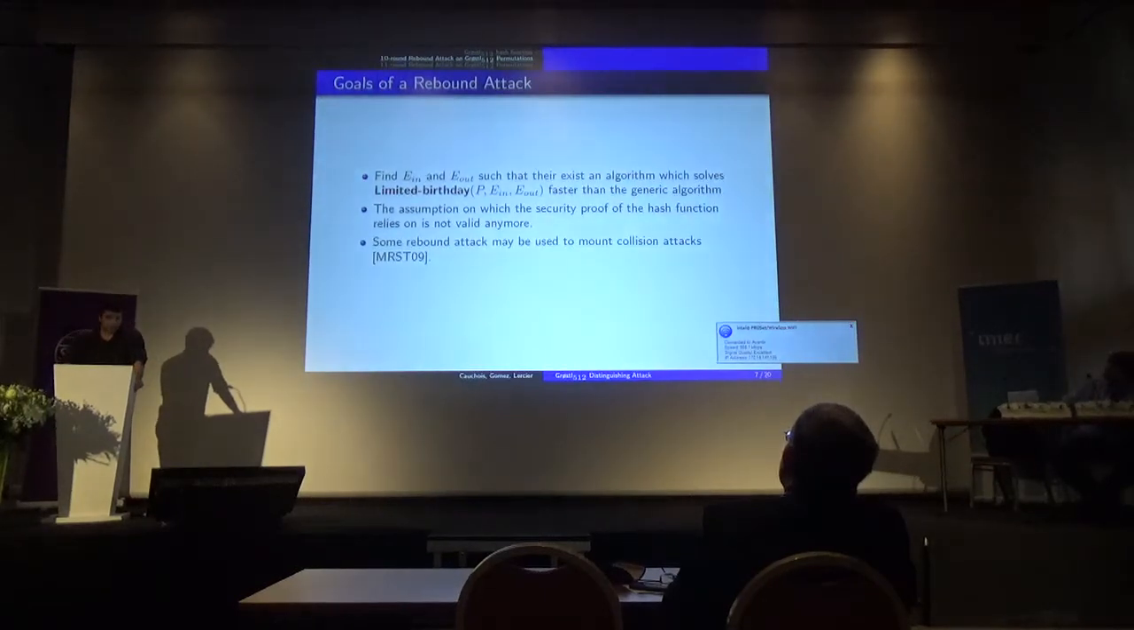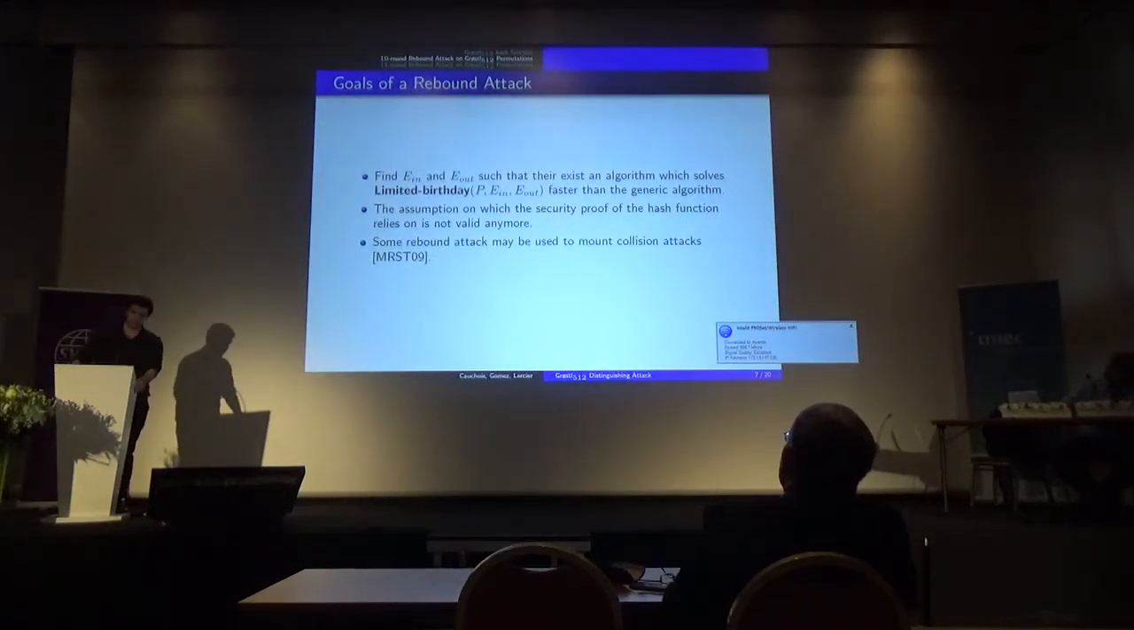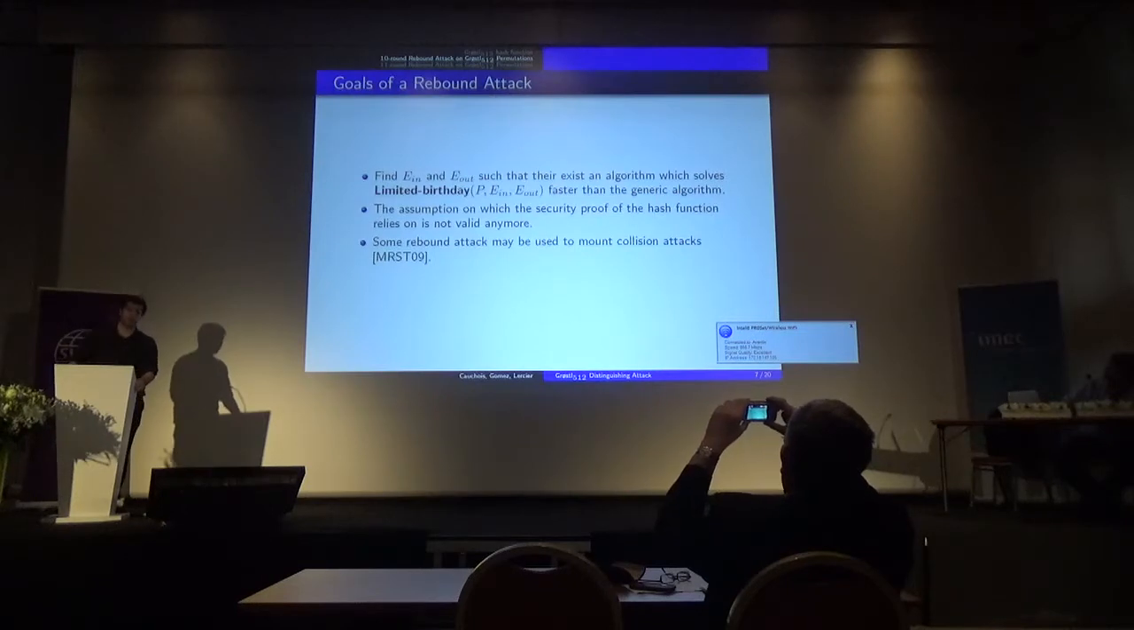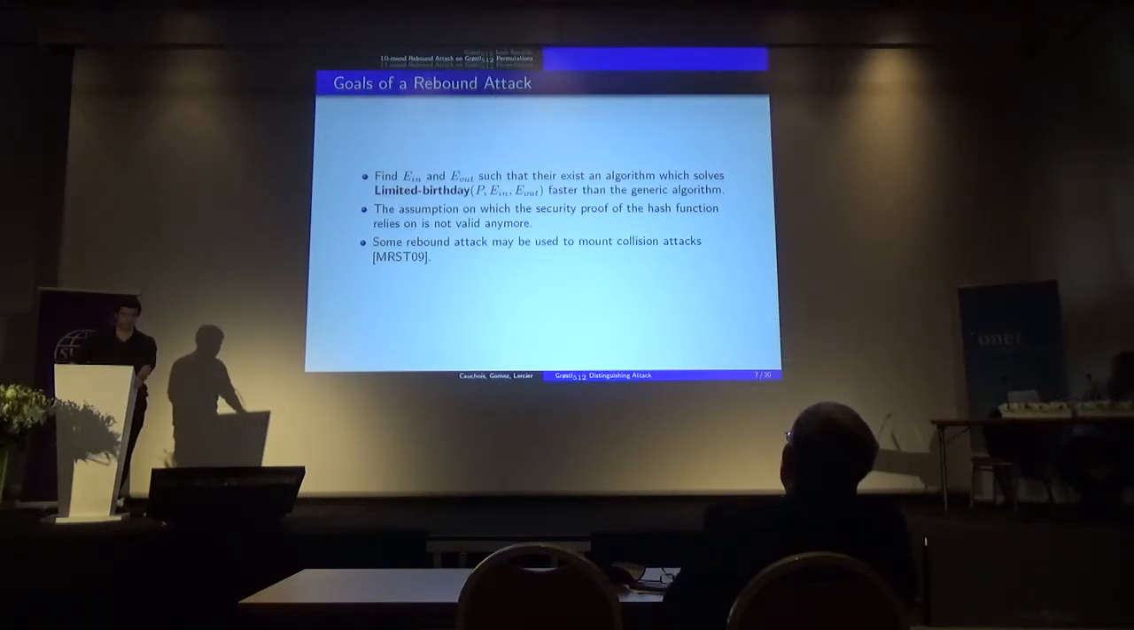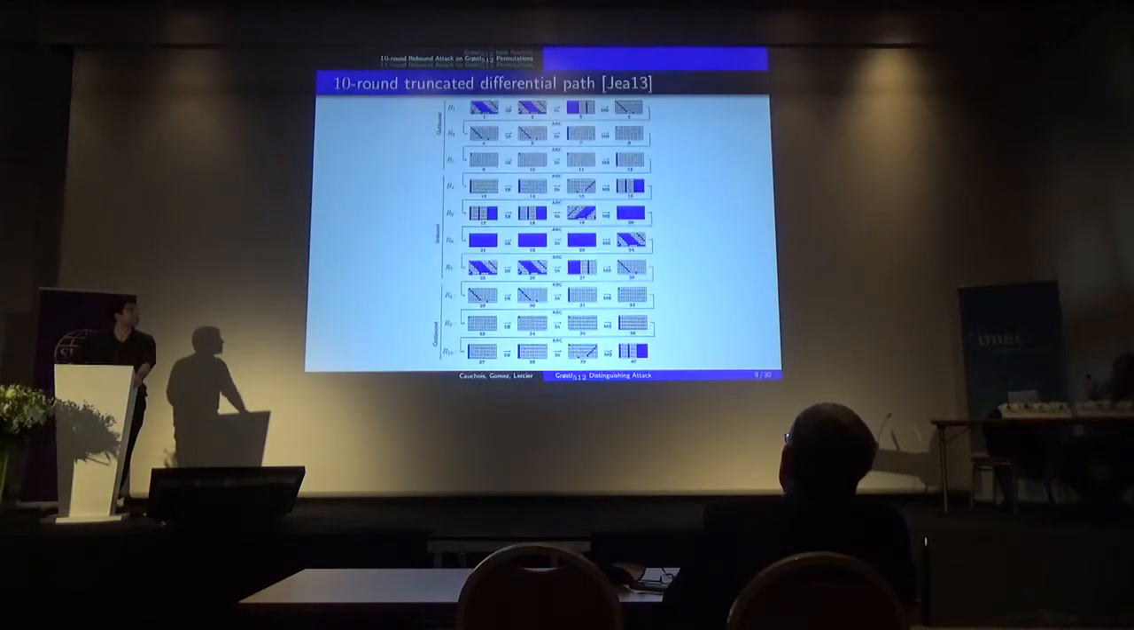Okay. So the goal of our rebound attack is to build distinguishers, meaning an algorithm solving an instantiation of the limited birthday problem faster than the generic algorithm. This will break the proof. And in some cases, a rebound attack may be the first step to mount a collision attack, as Mendel, Rechberger, Schläffer, and Thomsen did. Okay, so this is the path we will follow.